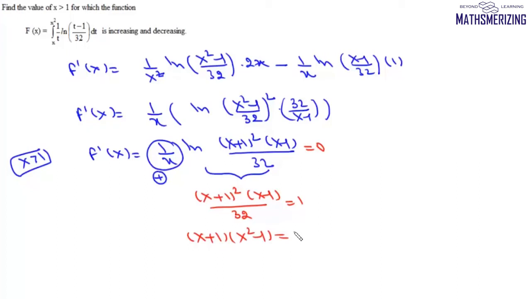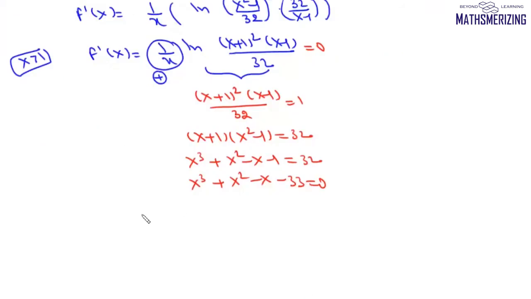x square minus 1 equals 32, and it will be x cube plus x square minus x minus 1 equals 32, and this cubic equation will be x cube plus x square minus x minus 33 equals 0. Now if we put x as 3, we'll get 27 plus 9 minus 3 minus 33. So it will be 36 minus 36, which is 0. So one of the roots of this cubic equation is x equals 3.